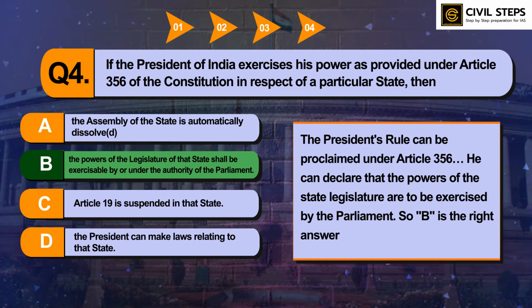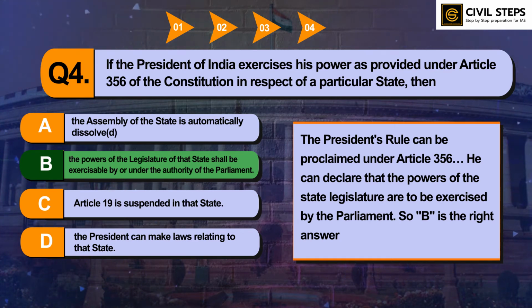So this topic of emergency is very important from UPSC exam point of view. UPSC has asked questions on Article 352, Article 356 and even Article 360. So all these articles are related to emergency. So you should cover this topic from standard sources. So that was all about question number 4.